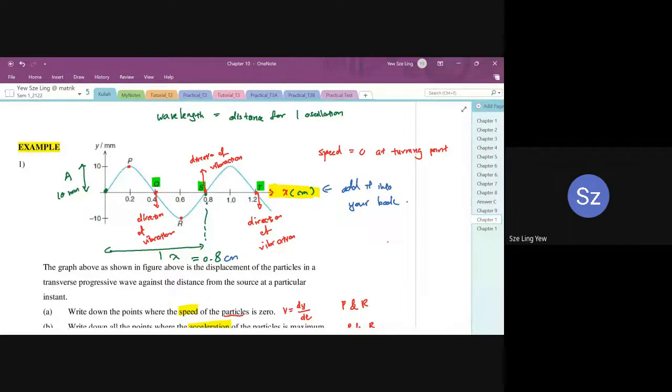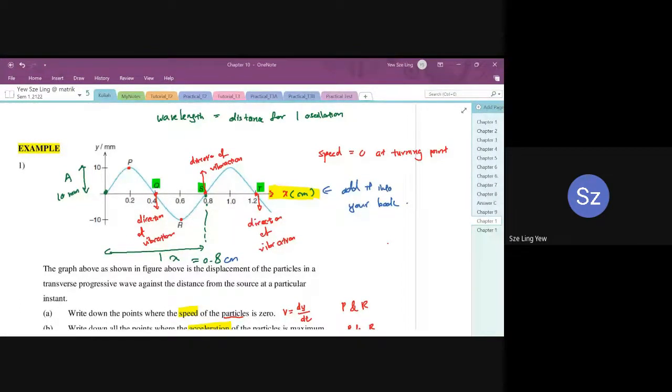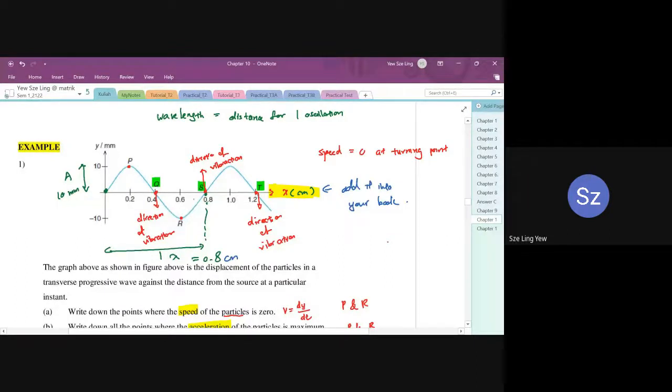So we're done with this example, and that marks the end for today's class. In the next lesson, I will teach you how to sketch waves, and then we are going to look at what happens in the superposition of waves. Then we will go through sound intensity as well, because that is a very short subtopic. In the following session, I will finish 10.2 and 10.3 with you. Maybe we'll take an additional hour to finish chapter 10. So that's all for today.